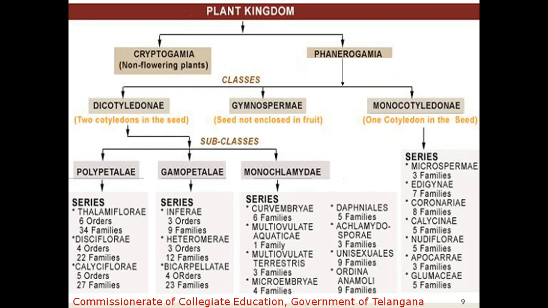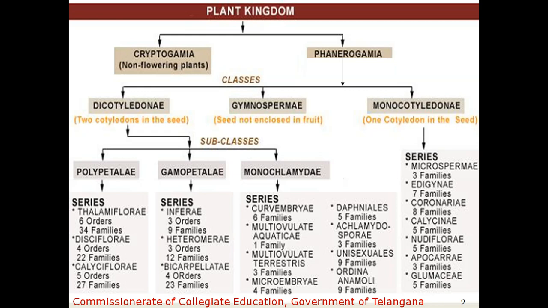So the hypogynous condition, hypogynous flowers, are observed in the Thalamiflorae. All the dicotyledonous plants under polypetalae which show the hypogynous condition are included under Thalamiflorae, and the plants which show a disc under the ovary are arranged under Disciflorae, and the polypetalous flowering plants which show the perigynous condition or epigynous condition are included under Calyciflorae.